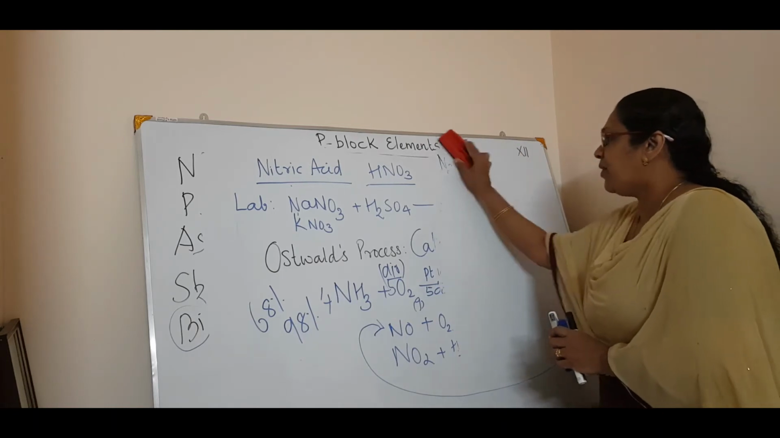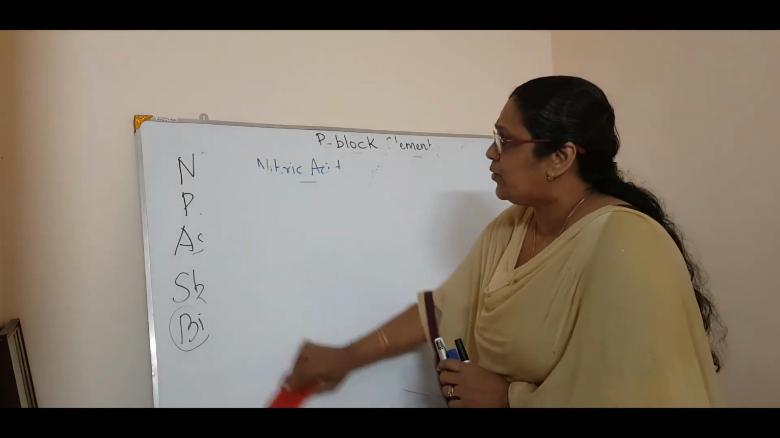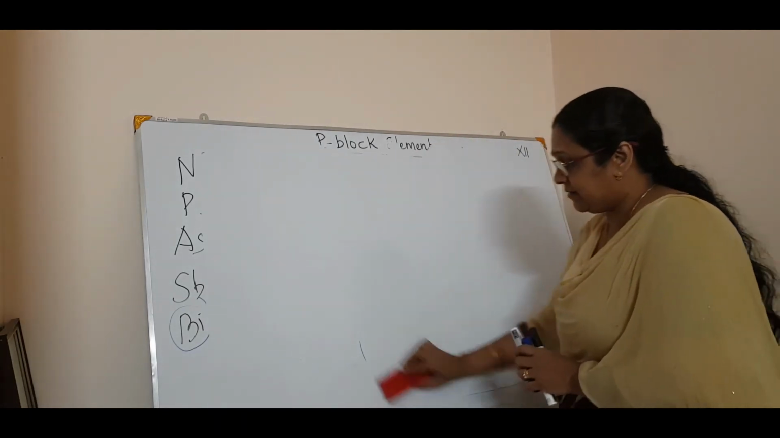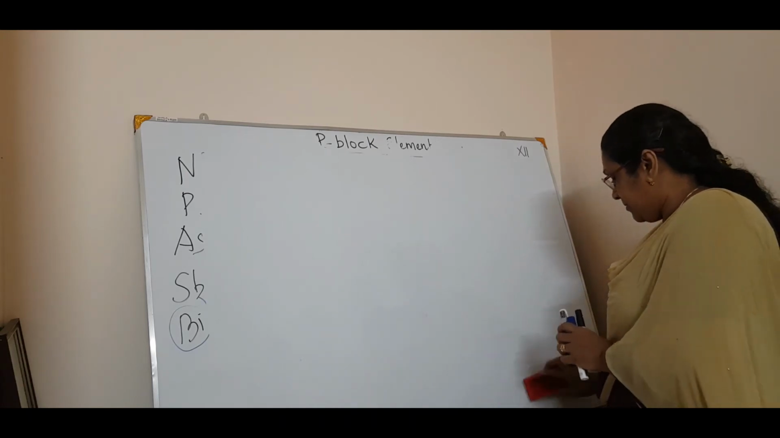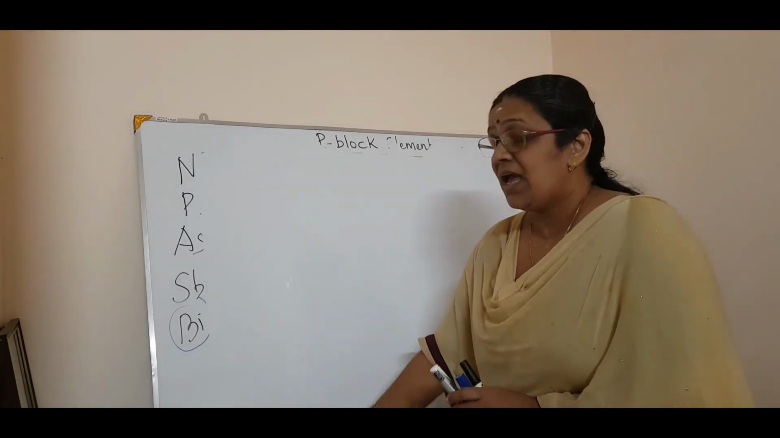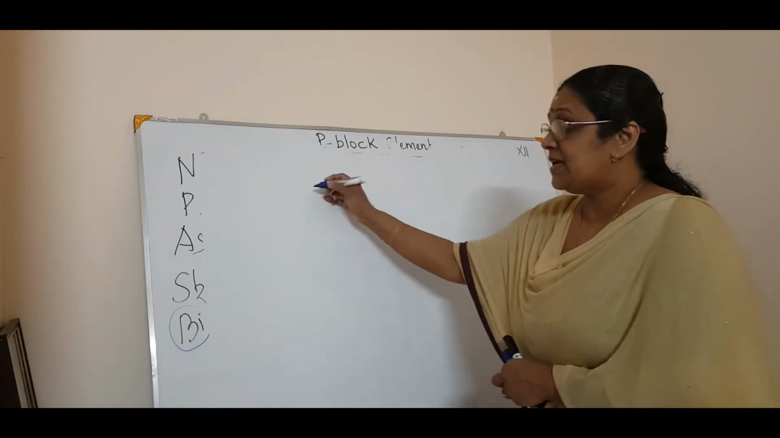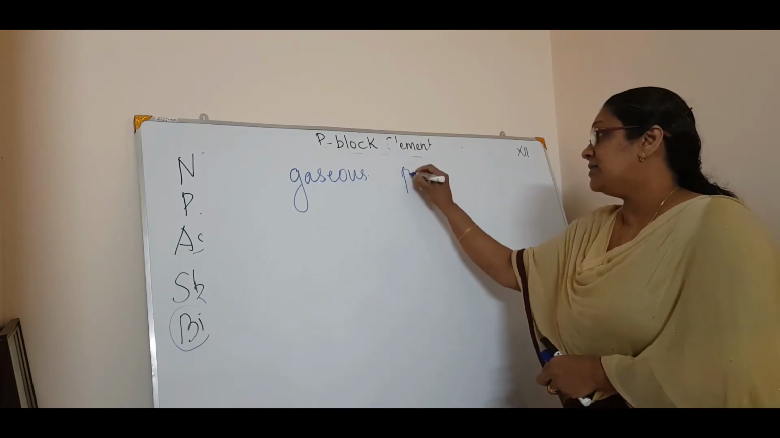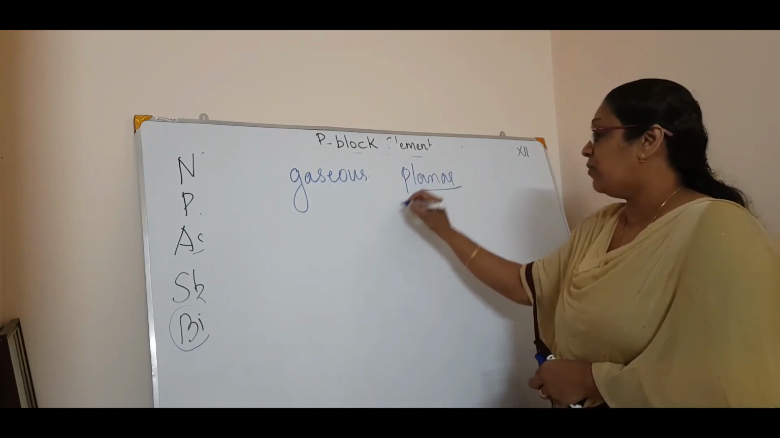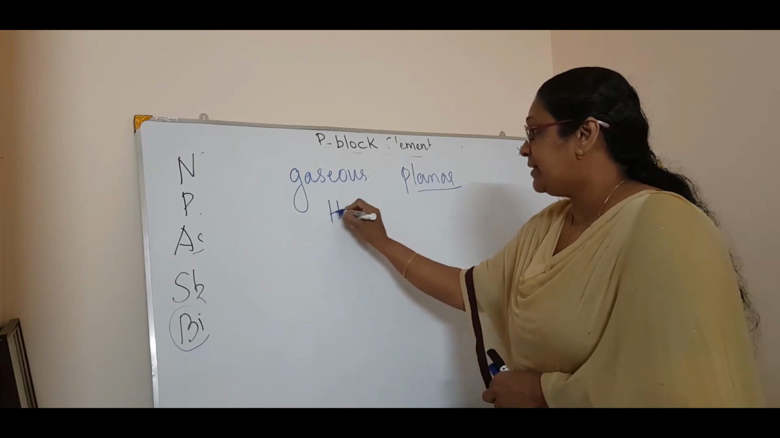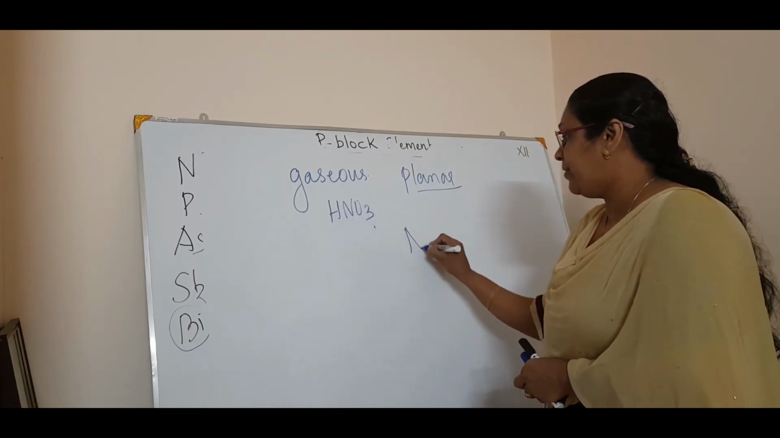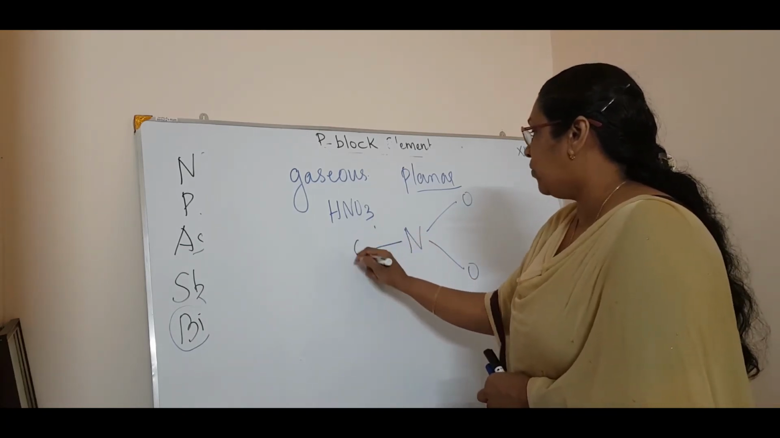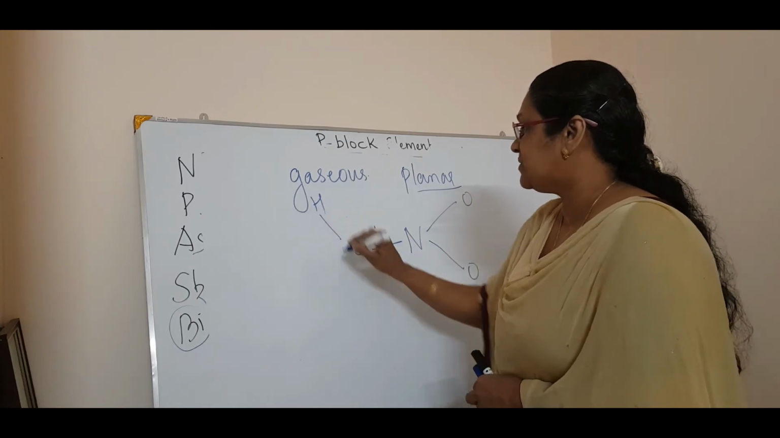Coming to the physical properties, it is again a colorless liquid. The concentrated acid is very fuming. Dilute nitric acid is an oxidizing agent, isn't it? And what about the structure? In the gaseous state, it is planar. Planar means HNO3, you will have N with two O's here, then here again O, and here it is H. See, HNO3.